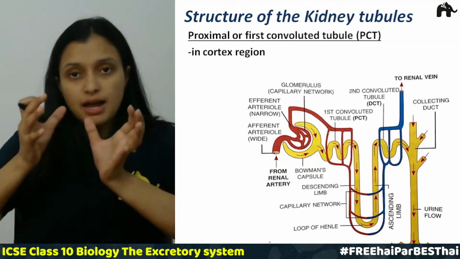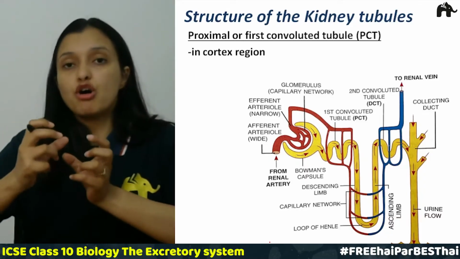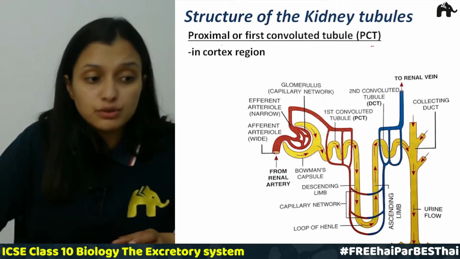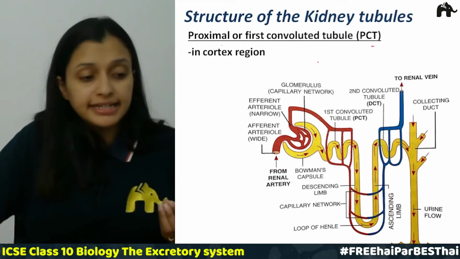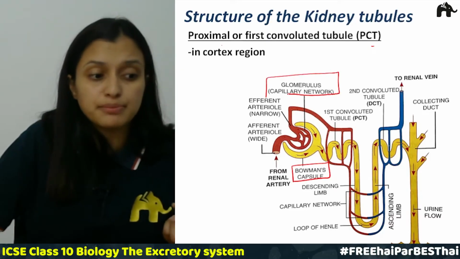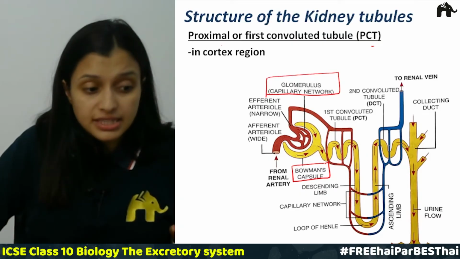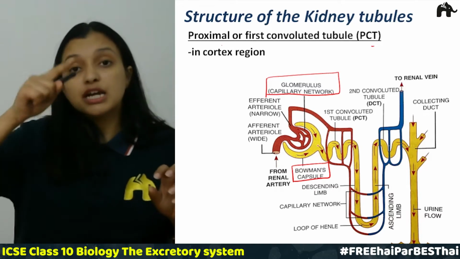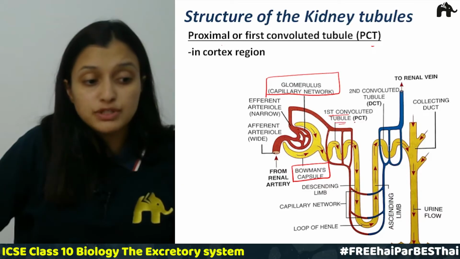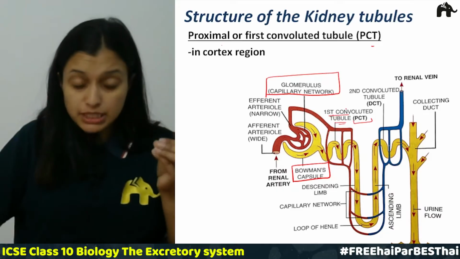The first part of the tubule, or the first convoluted part of this kidney tubule, is PCT, that is proximal convoluted tubule, right? So this is the Bowman's capsule. Inside the Bowman's capsule is a network of capillaries which is called glomerulus. After this there is this tubule, right? It is called the first convoluted tubule, which is also called PCT. Okay? So it is present in the cortex.